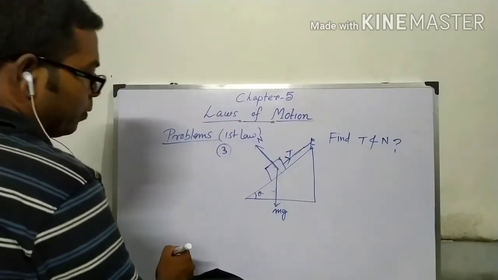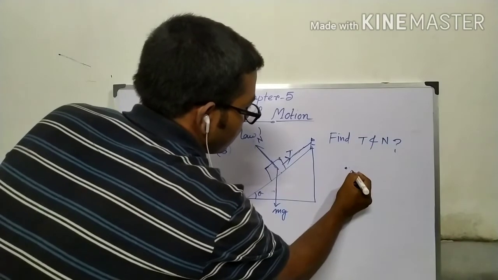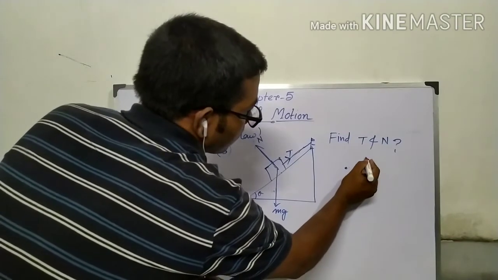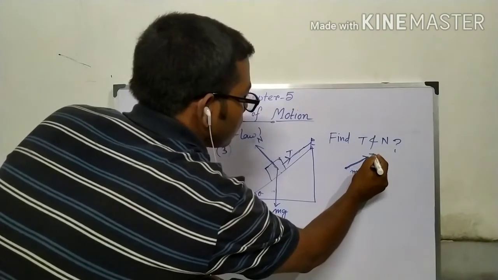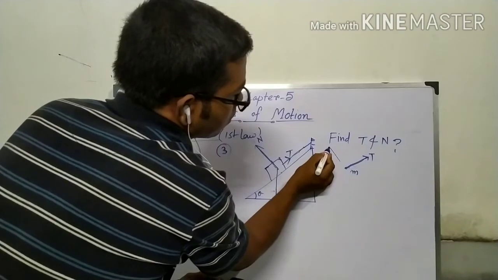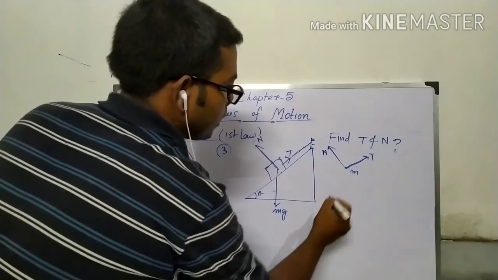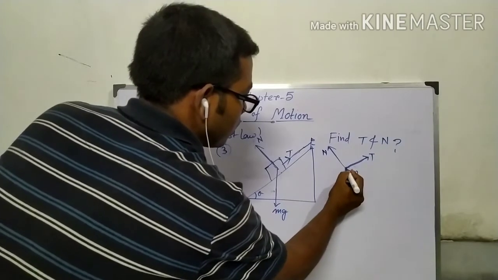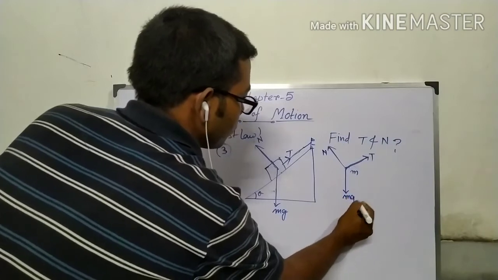For that we will draw the free body diagram. This is M, this is the tension T, this is the normal reaction N, and this is the weight mg.